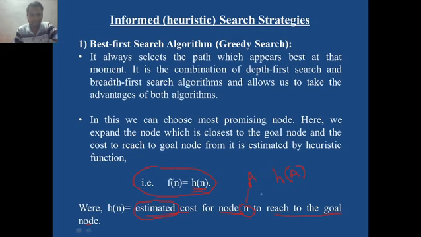So h of a is nothing but the estimated cost for node a to reach the goal node. Estimated means predicted or determined, or you can say calculated. Not actual, but estimated. It is a predicted value. So best first search uses this particular formula, which is based on estimated cost, the heuristic cost